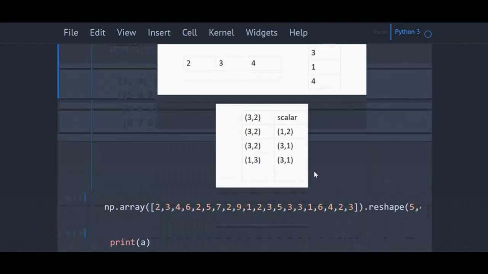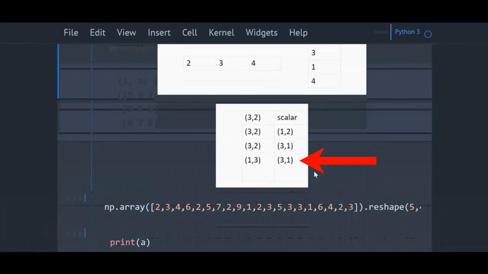To summarize, these are the dimensions we have seen. A 3 by 2 array and scalar. In this case, the scalar got broadcasted to all the dimensions and did the element-wise operation. Then we saw the case where the second array is one dimension, but the number of columns are matching. In this case, the array got broadcasted row-wise and did the element-wise operation. In third case, second array is of one dimension with rows matching. Here, array got broadcasted column wise and did the element wise operation.